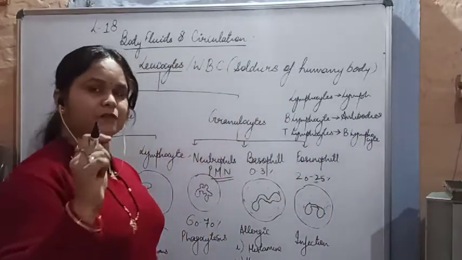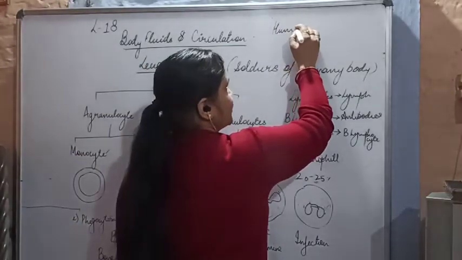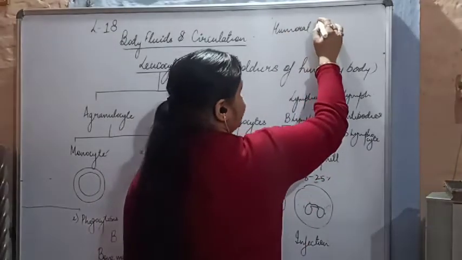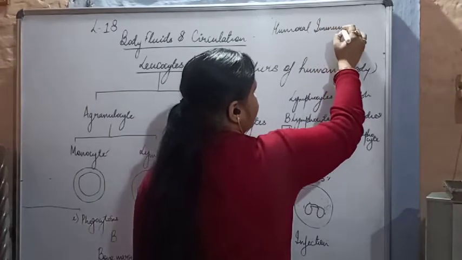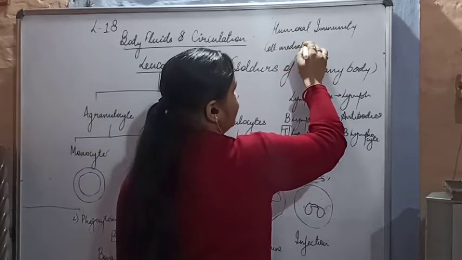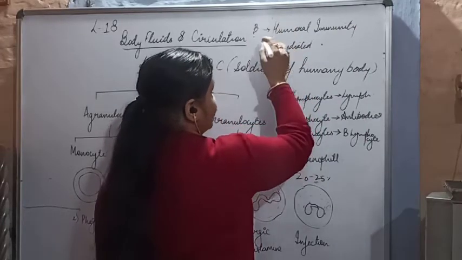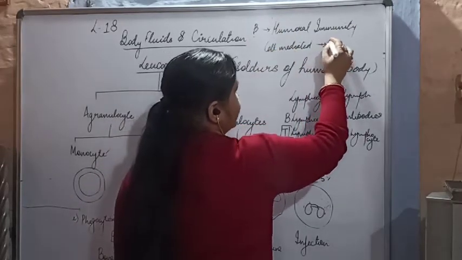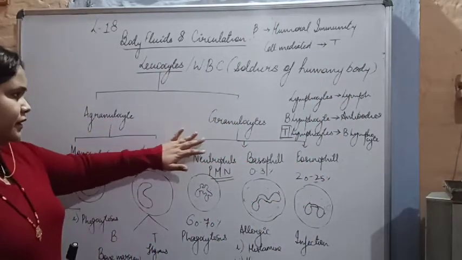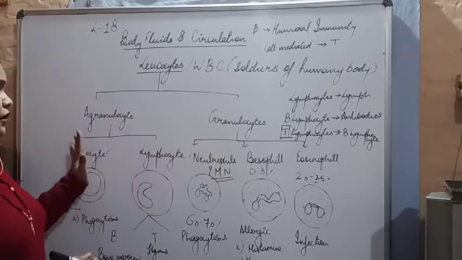The immunity which is provided by the B lymphocyte is called humoral immunity. And the immunity which is provided by the T lymphocyte is cell mediated immunity. So B lymphocyte provides humoral immunity, and cell mediated immunity is provided by your T lymphocytes. So this is about the lymphocytes, and the general description of the leukocytes.